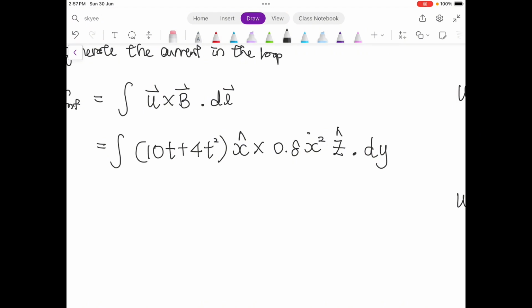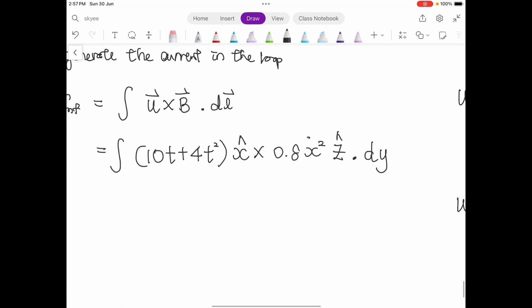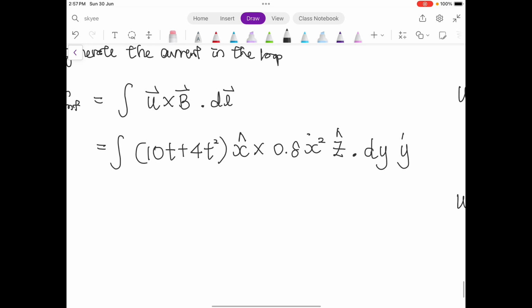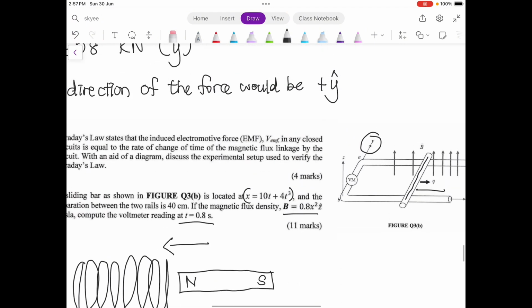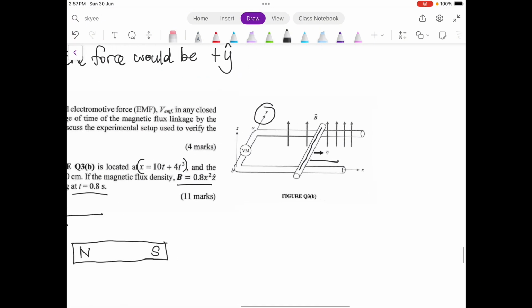Okay, because you have a dot product, it will be in the Y direction. Okay, so next we are going to define the interval. We have to refer back to our drawing.